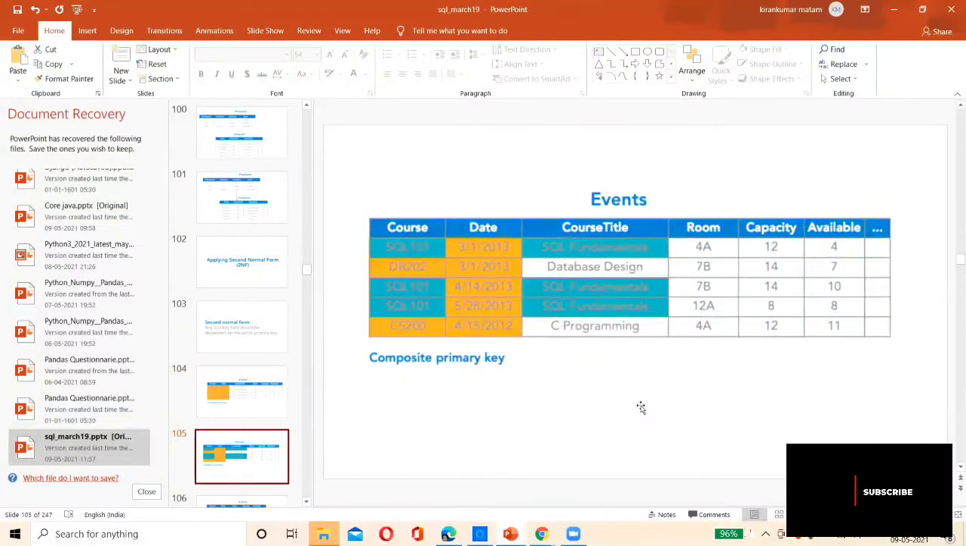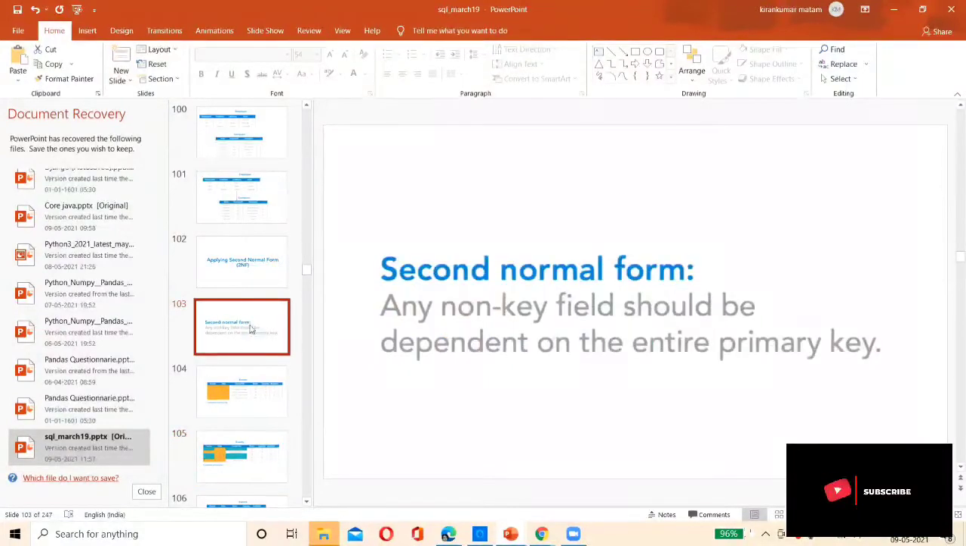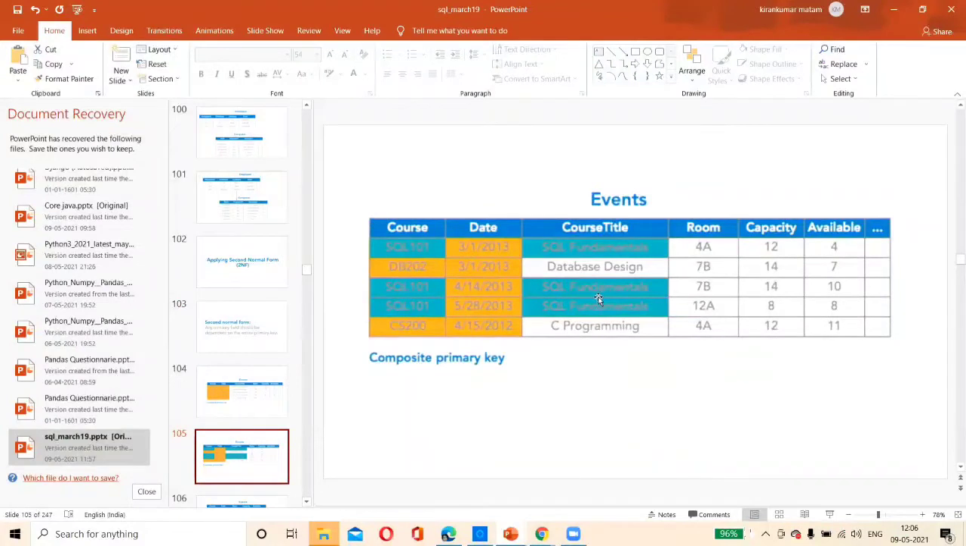A non-key field should be dependent on the entire primary key. Whether the non-key field is dependent on the entire primary key? No, because you'll see here there is a composite key. This SQL fundamentals is not dependent on the date, but it is dependent on the course part of the key only. It doesn't depend on the composite primary key. So this is the wrong way of designing a database.